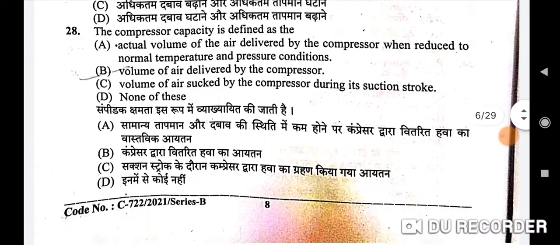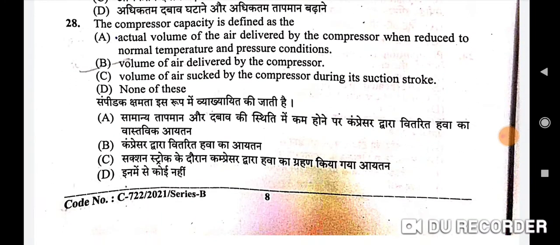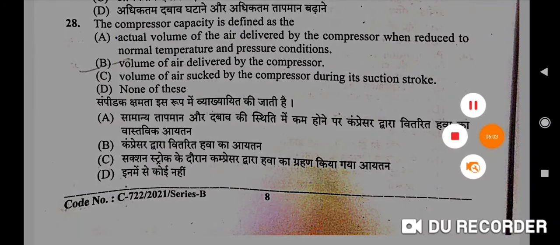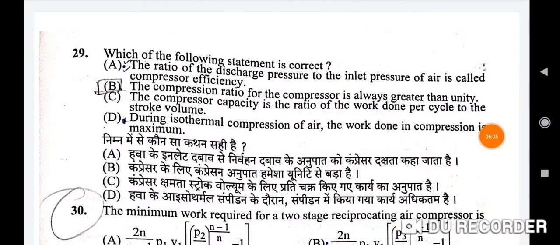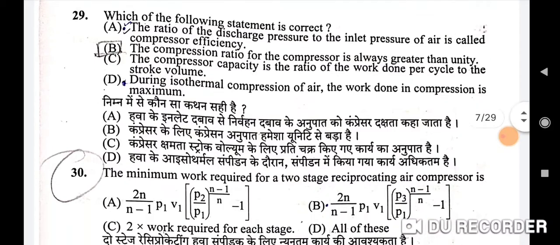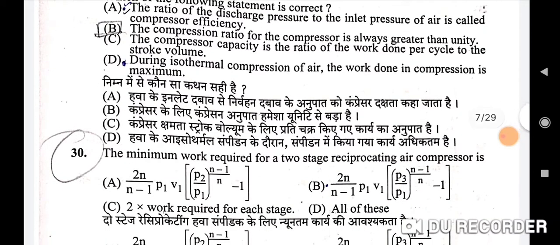Next question is the compressor capacity is defined as, the correct option is B, volume of air delivered by the compressor. Okay, so here B will be the correct option. I have series B. You can match the questions and check your answers accordingly. Which of the following statement is correct? So correct option is B, the compression ratio for the compressor is always greater than unity.